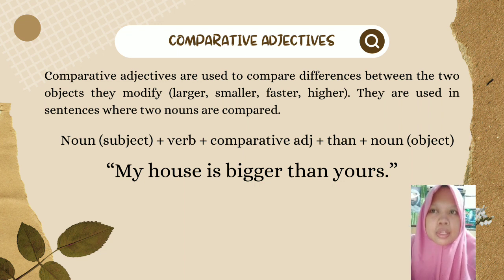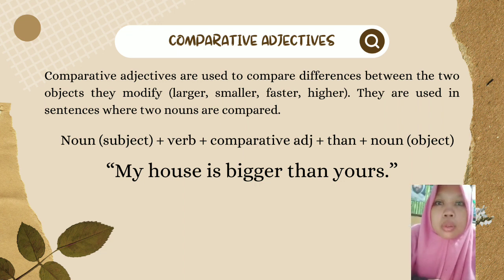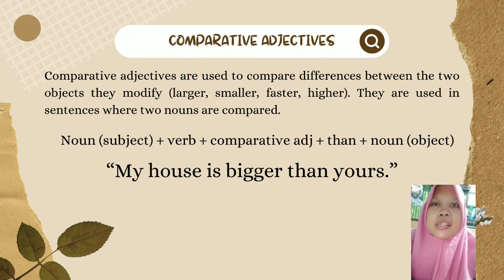Comparative adjectives are used to compare differences between the two objects they modify. Example: larger, smaller, faster, higher. They are used in sentences where two nouns are compared.